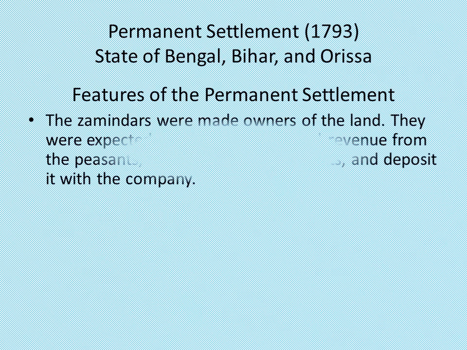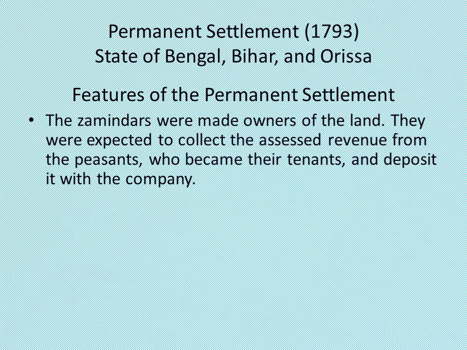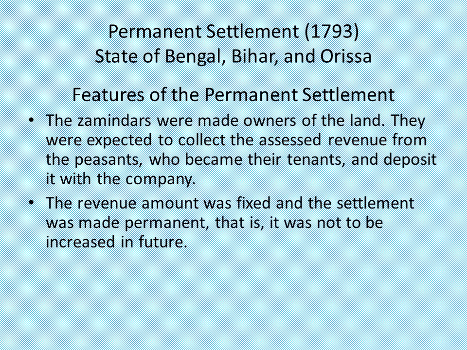The Jamindars, who earlier collected the revenue on behalf of the Mughal state from the farmers having ownership right over the land they cultivated, were made the owners of the land. They were expected to collect the assessed revenue from the peasants who became their tenants and deposit it with the company. The revenue amount was fixed and the settlement was made permanent, that is, it was not to be increased